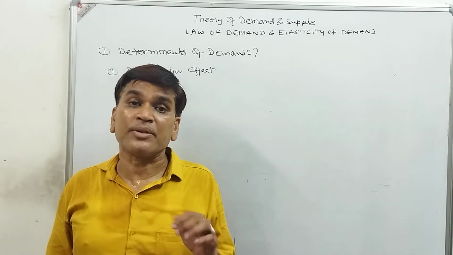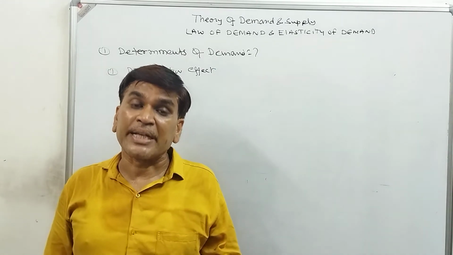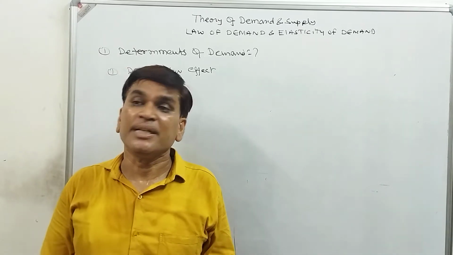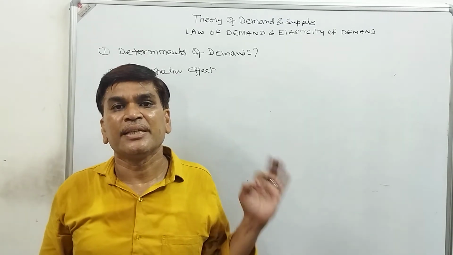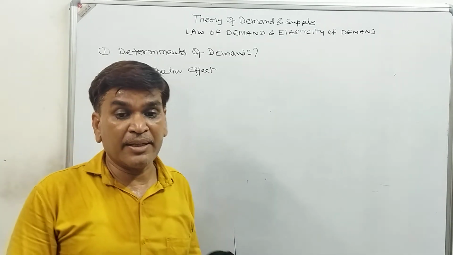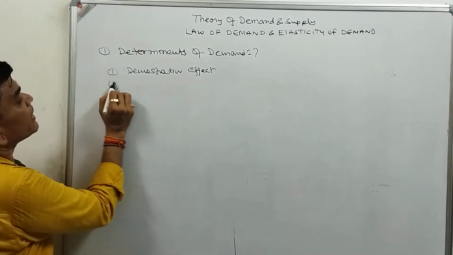It means the consumer does not know whether he needs it or not, but his neighbor required it, that's why he requires it. That is called the demonstration effect. Seeing others, we also purchase that same commodity. That is called the demonstration effect. Second one is called the bandwagon effect. Second is the bandwagon effect.